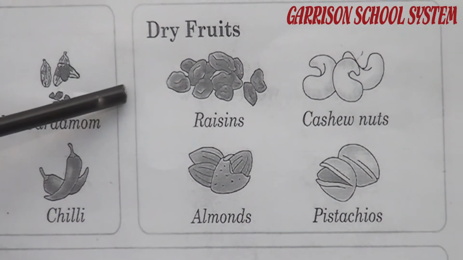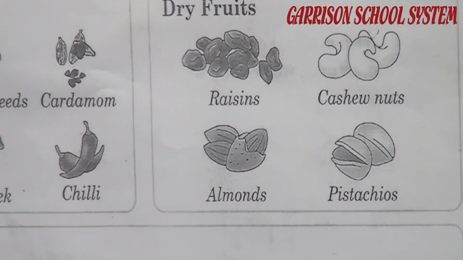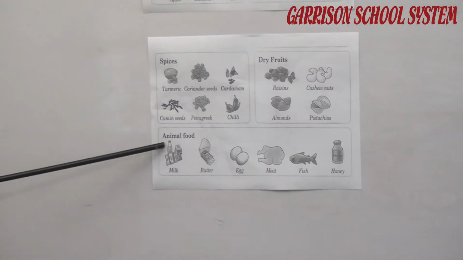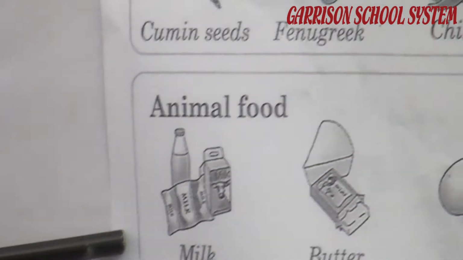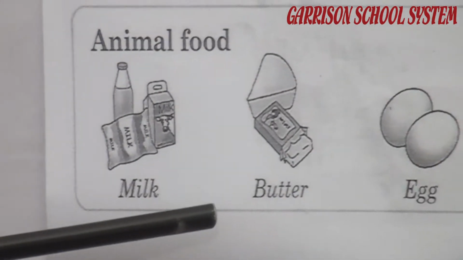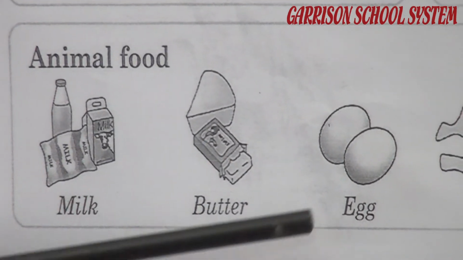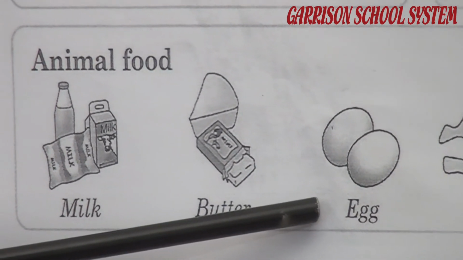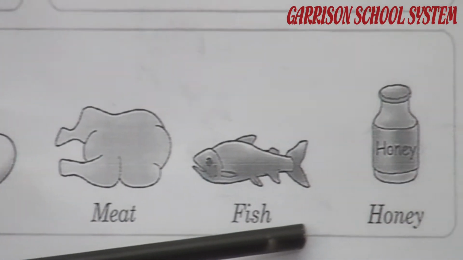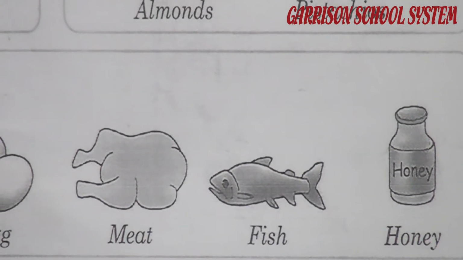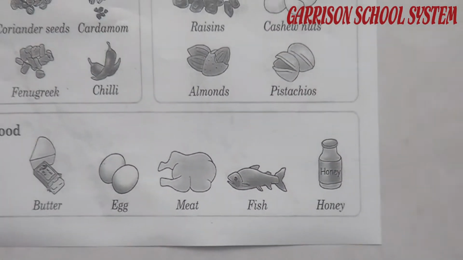We also need these foods to remain healthy. And some types of foods which we get from animals are called animal food. For example, milk, we get milk from animals. Butter, eggs, egg is also animal food. Meat, fish, honey. And all these foods give us energy to remain healthy.